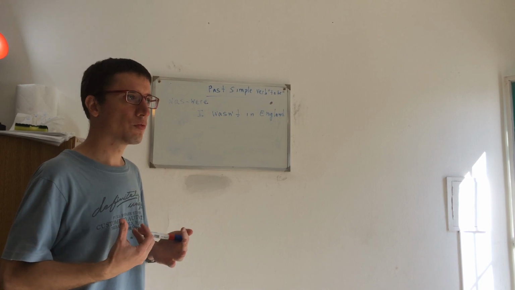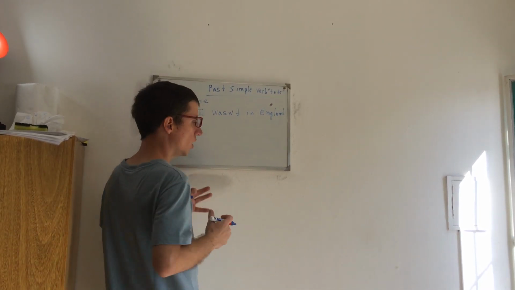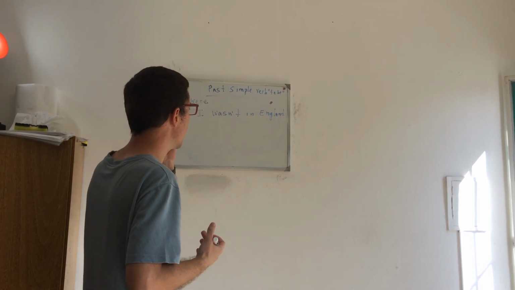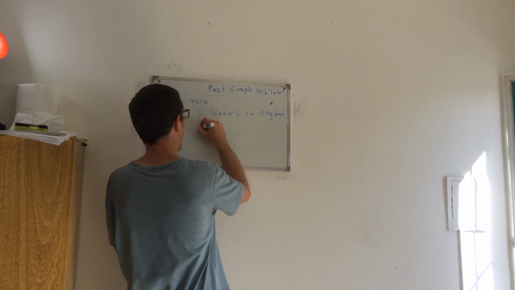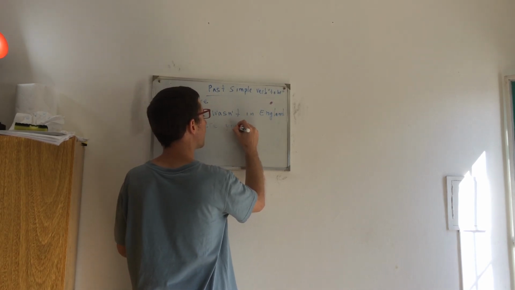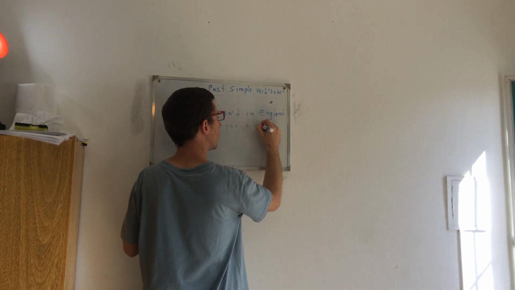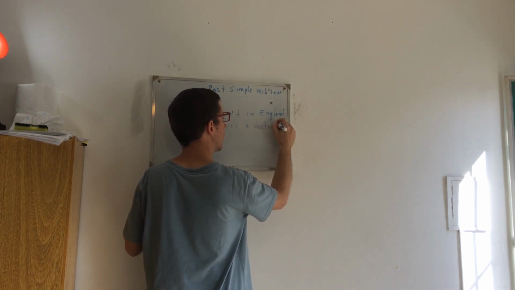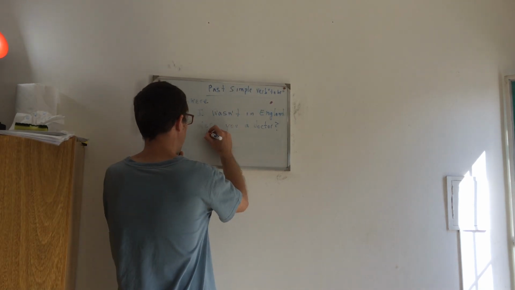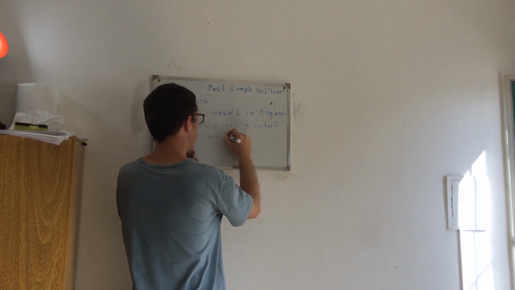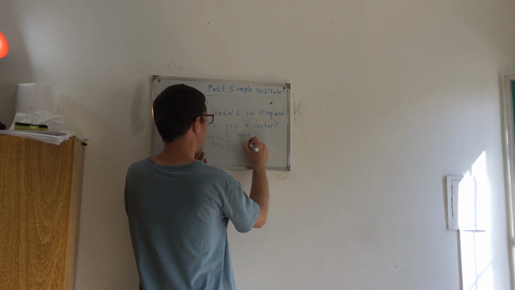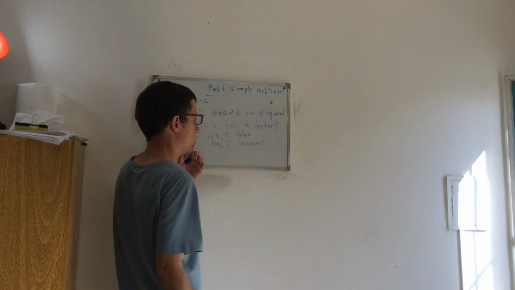And to ask in the simple past with the verb to be, you can say, for example, were you a doctor? And you have 2 possible answers. Yes, I was. No, I wasn't. That's why we call these questions yes/no questions.